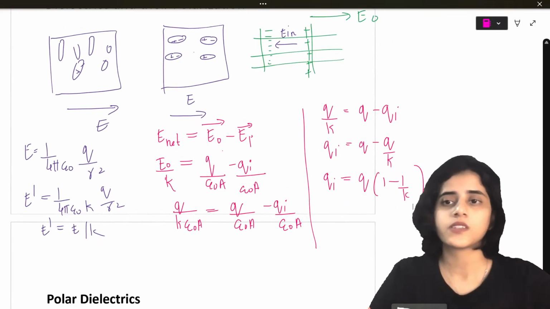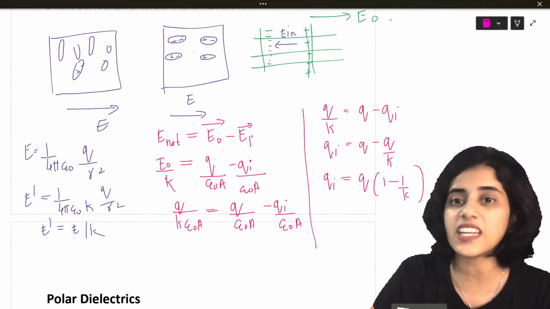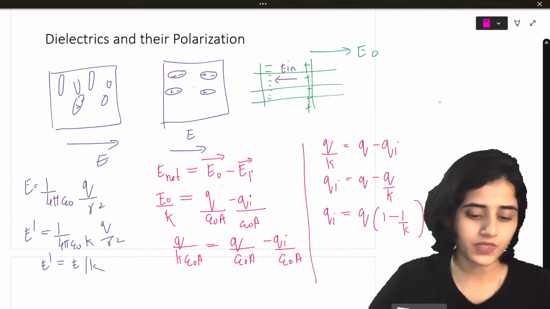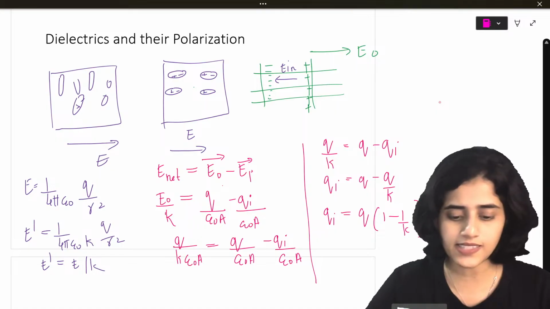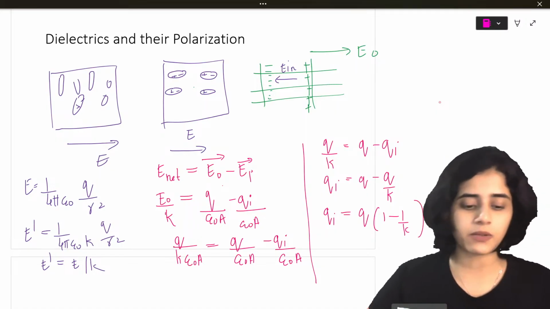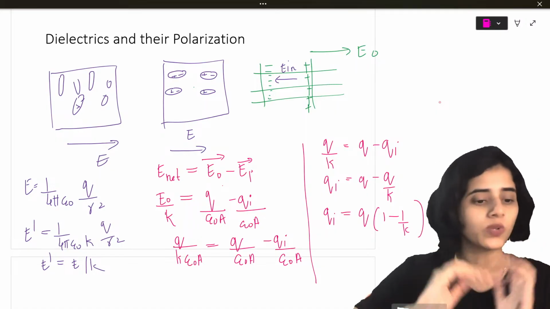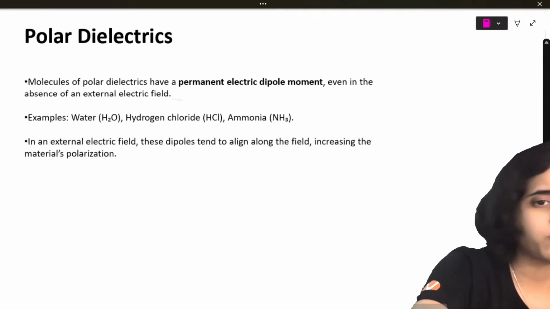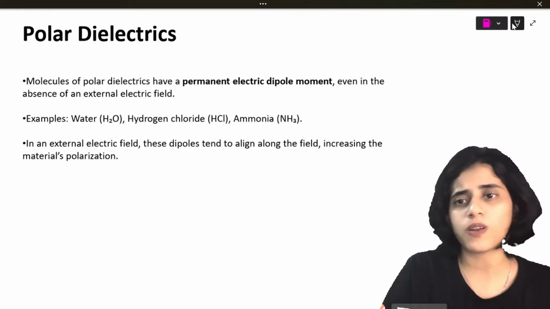Okay. So this is the induced charge of a dielectric. All of these formulas, I'll tell you where to apply them when we are doing problems. Then you will understand it better. Okay. Next is polar molecules and non-polar molecules.